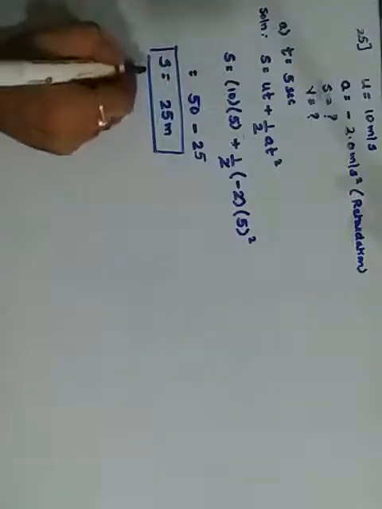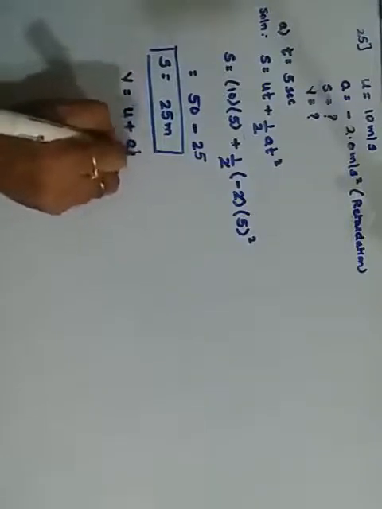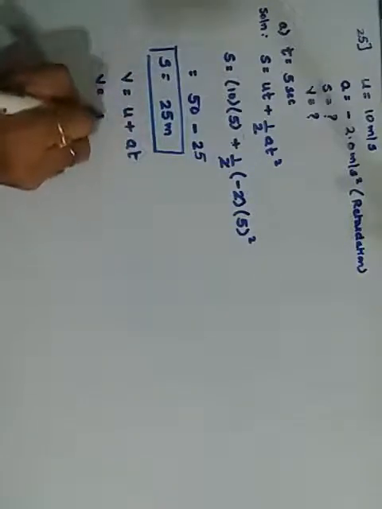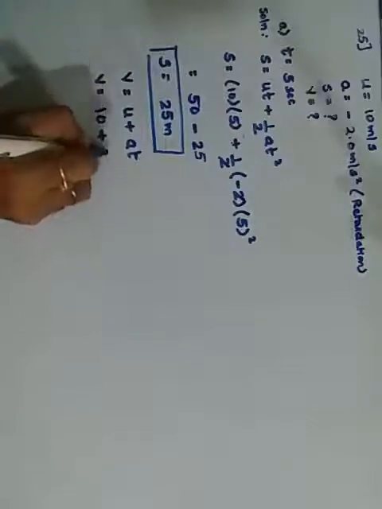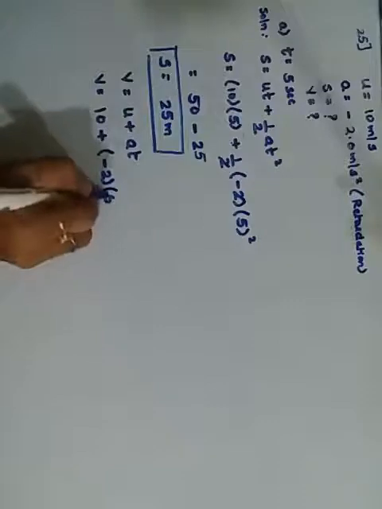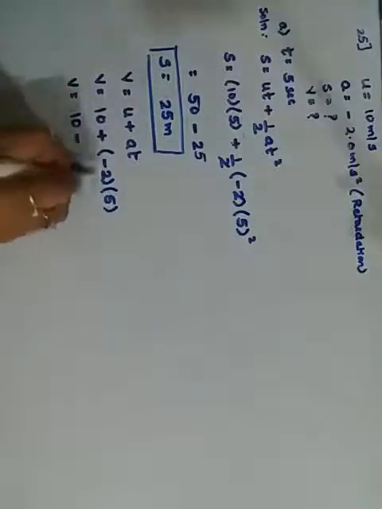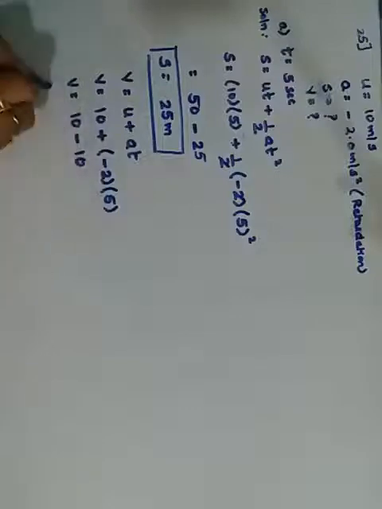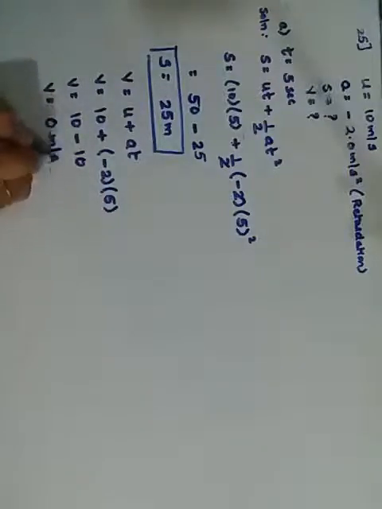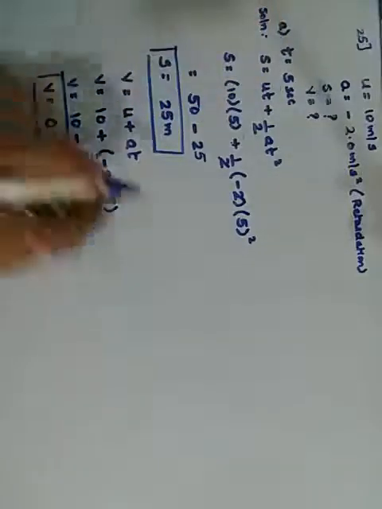Also we want the velocity. For velocity, the formula is u plus at. Therefore v is equal to u is given 10 plus, in the bracket, a is minus 2 and t is 5 seconds. So v becomes 10 plus minus 2 into 5, which is 10. 10 minus 10 gives you 0. Therefore velocity becomes 0 meters per second in the first case when t is 5.